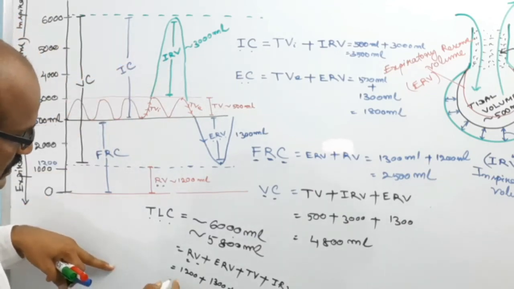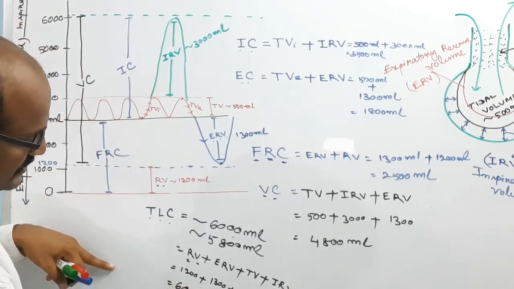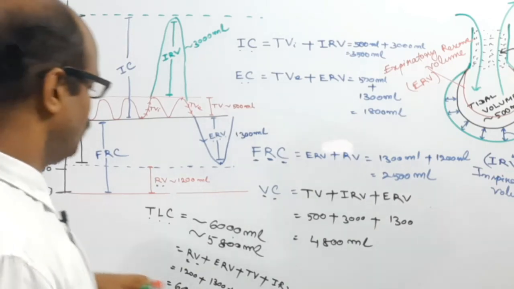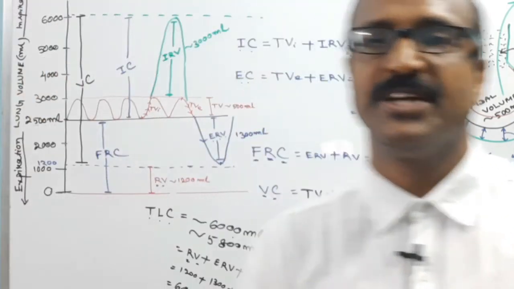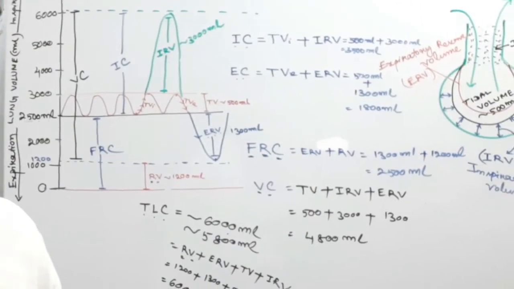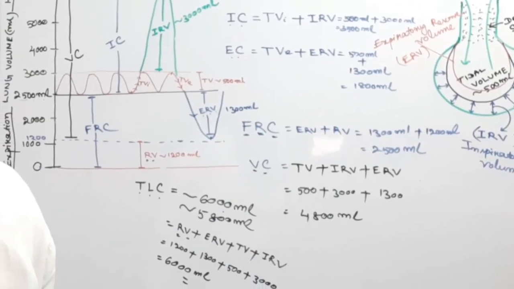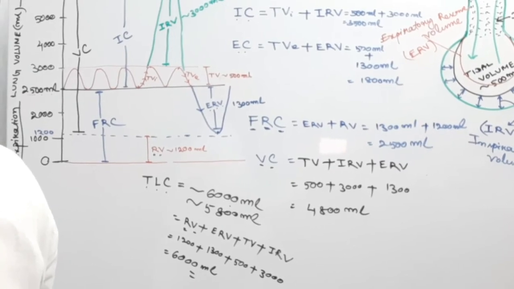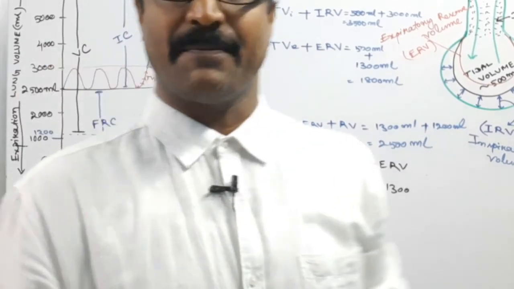So here this is about 6000 ml. This is known as the total lung capacity.